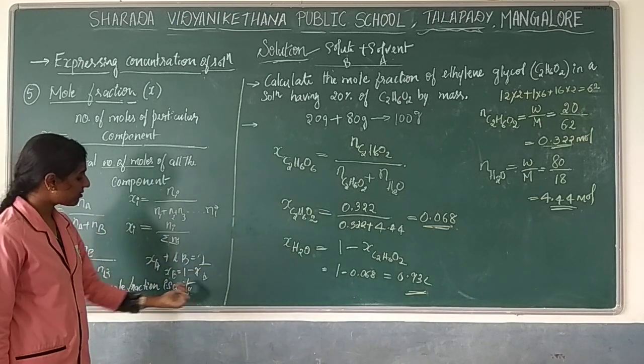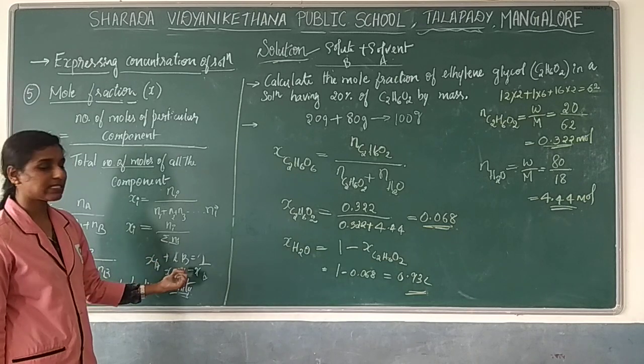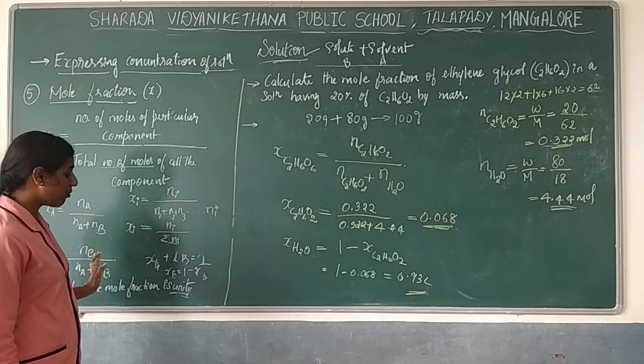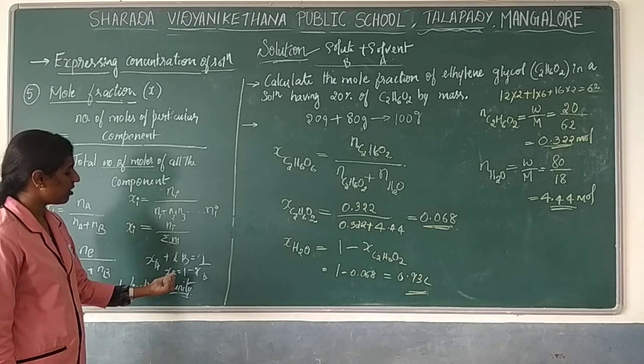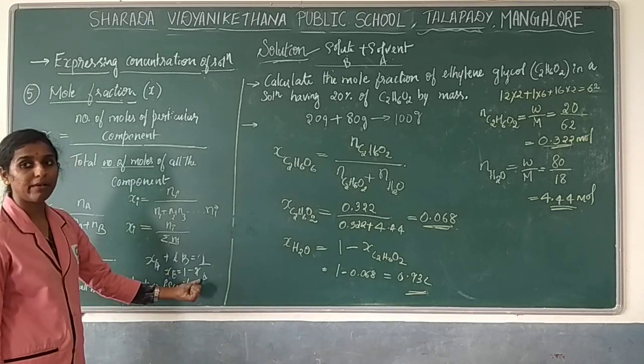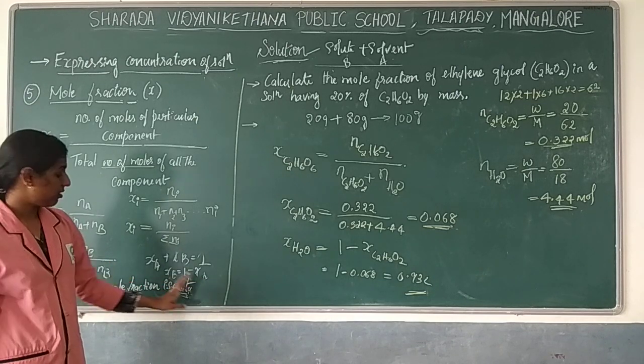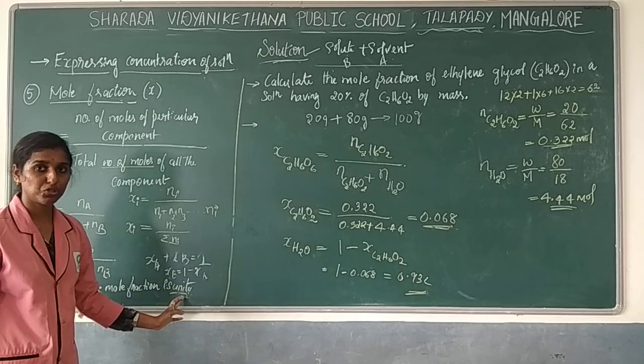For that reason you write Xa plus Xb is equal to 1. So when you are finding the mole fraction of another component, you can write in this form also: Xb is equal to 1 minus Xa. When you find the mole fraction Xa, directly substitute here.